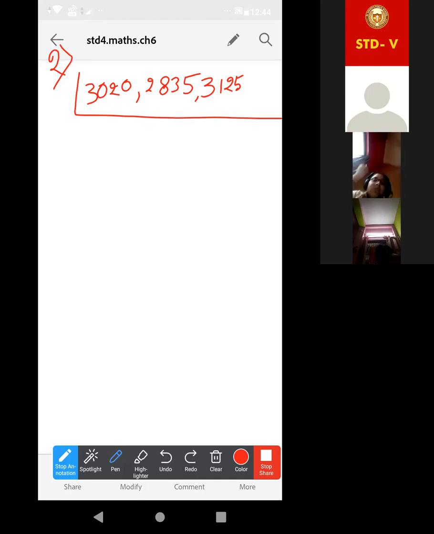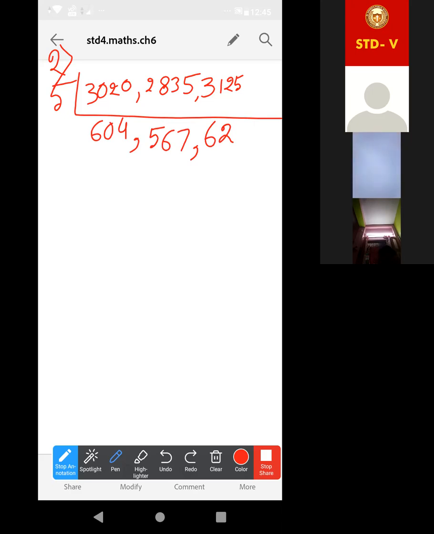Now I am taking 5 over there. 5 sixes, this 0 will come, 604. 5 fives are 25, 3 will be there, 33. 5 sixes are 30, then 5 sevens, 35. Then the next one: 5 sixes are 30, 5 twos are 10, 5 fives are 25. Now is there any common factor?